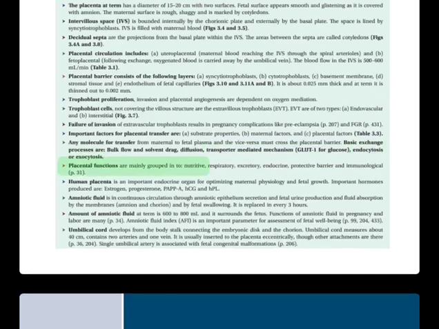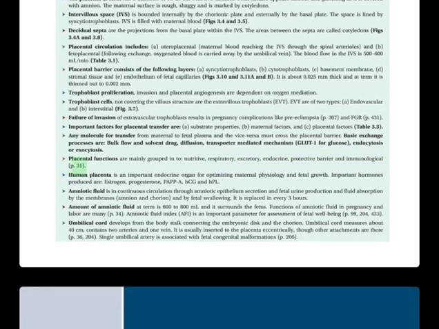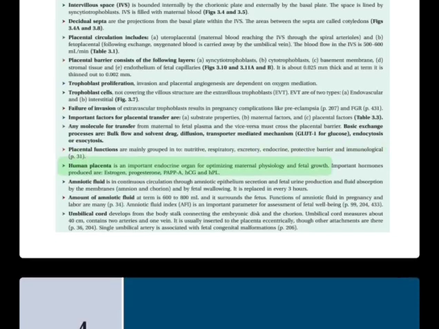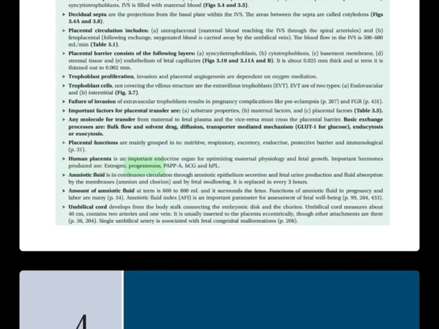H. Placental functions are mainly grouped into nutritive, respiratory, excretory, endocrine, protective barrier and immunological, p. 31. H. Human placenta is an important endocrine organ for optimizing maternal physiology and fetal growth. Important hormones produced are estrogen, progesterone, PAPP-A, HCG and HPL.